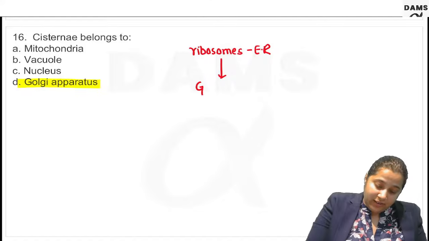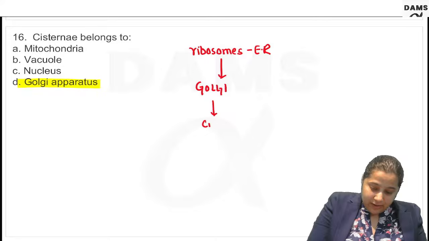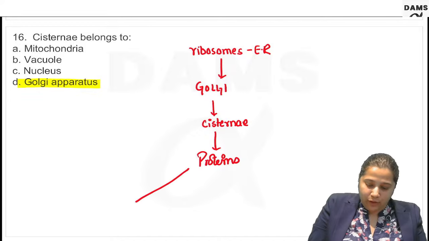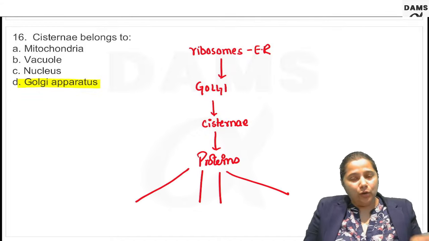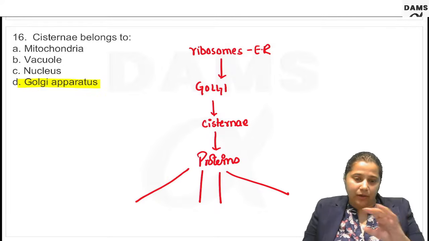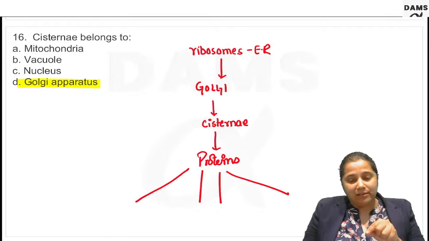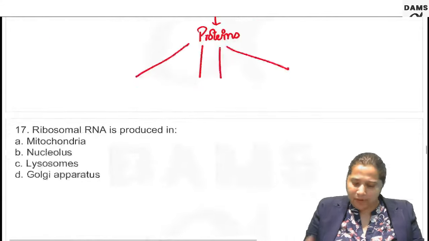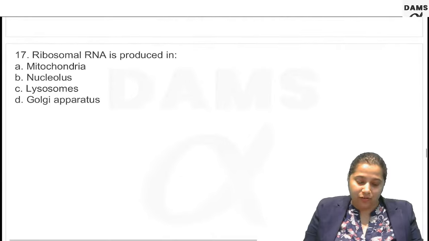It goes inside the Golgi apparatus. It has cisternae, from where it will be releasing the proteins to the various cell organelles, whether a protein is destined to the nucleus, mitochondria, peroxisome, cytosol, or cell membrane. So the Golgi apparatus decides cell sorting or protein targeting. That we discussed in one of the previous questions.